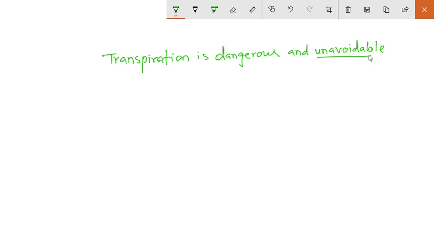Okay, that means if transpiration does not serve any good purpose in the life of the plant, the life will not be conducted.